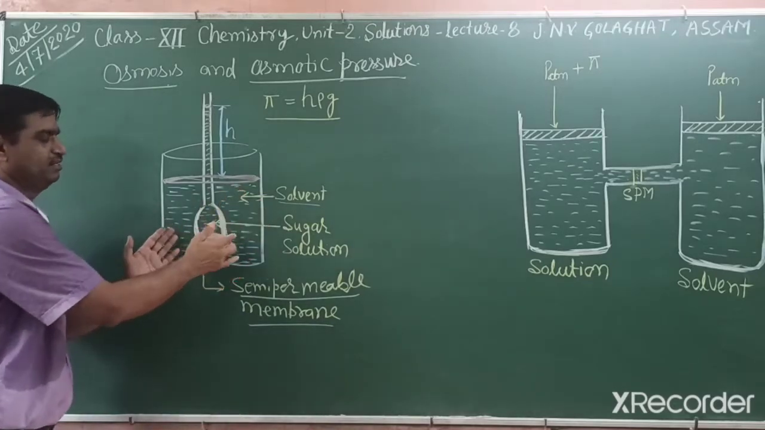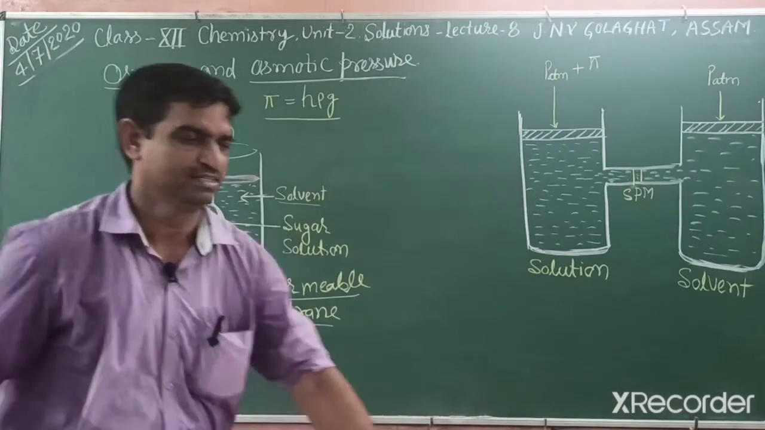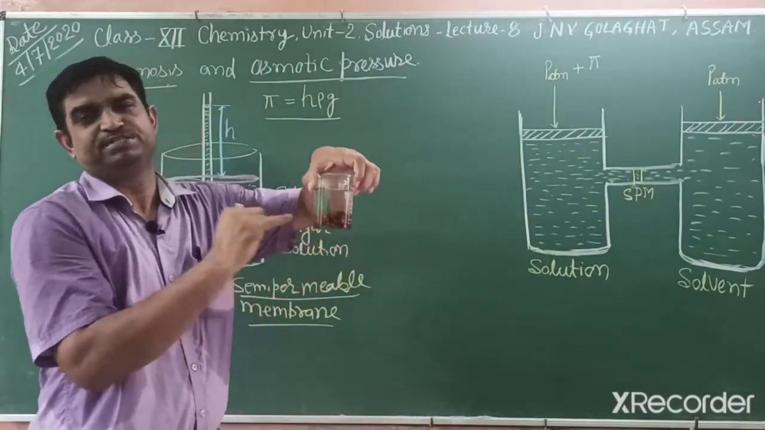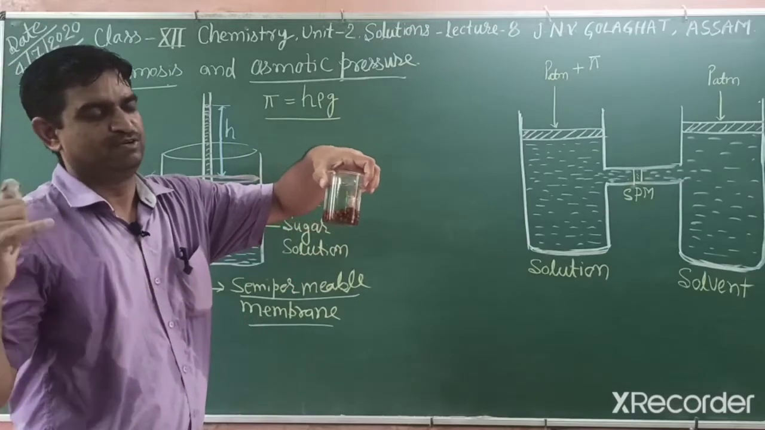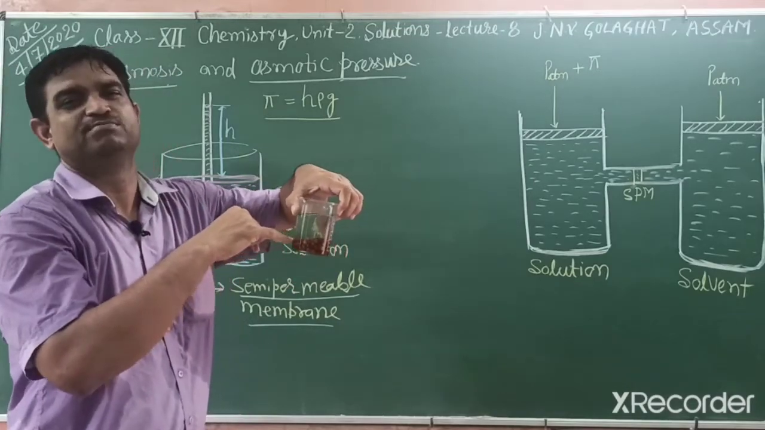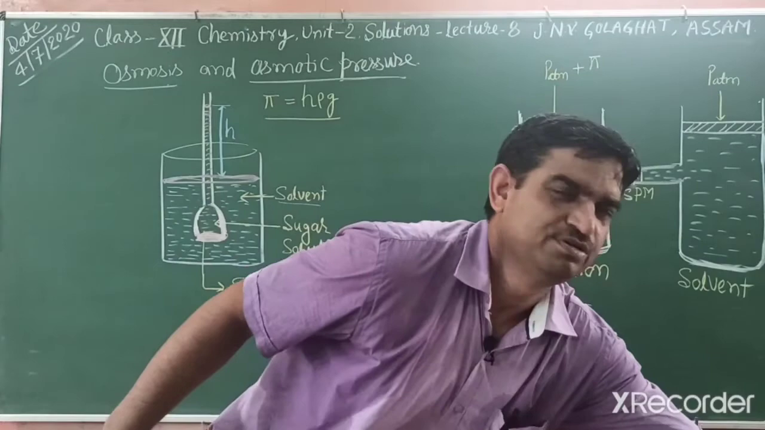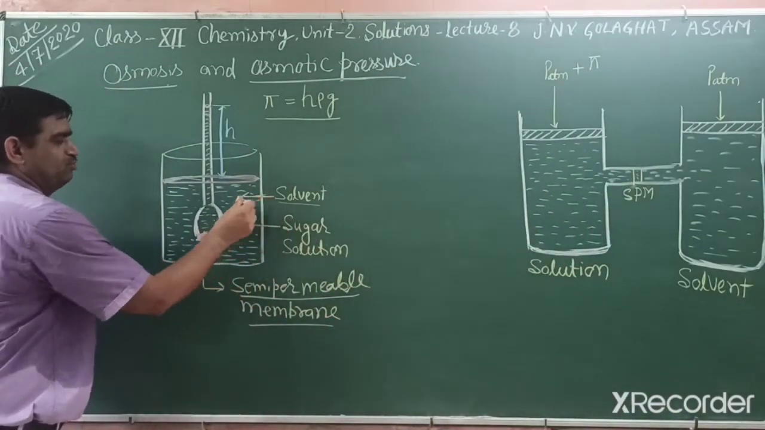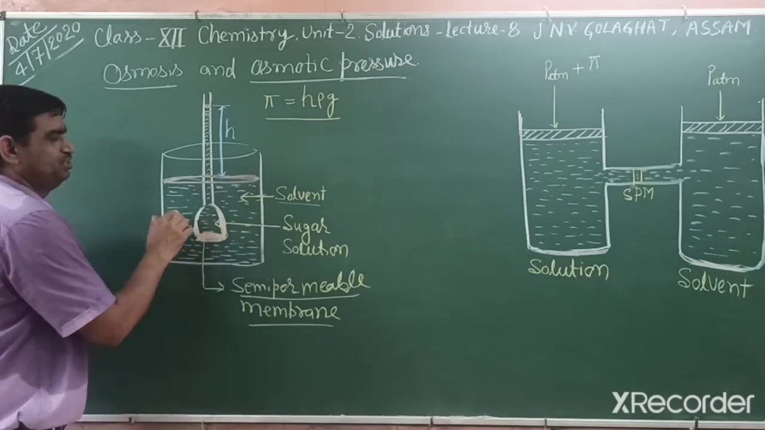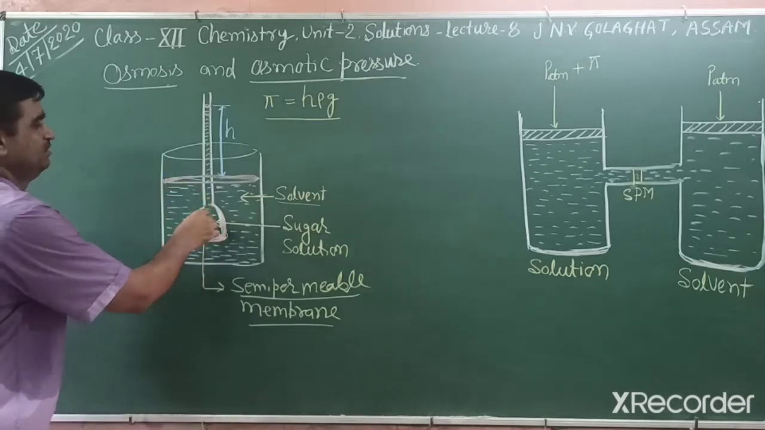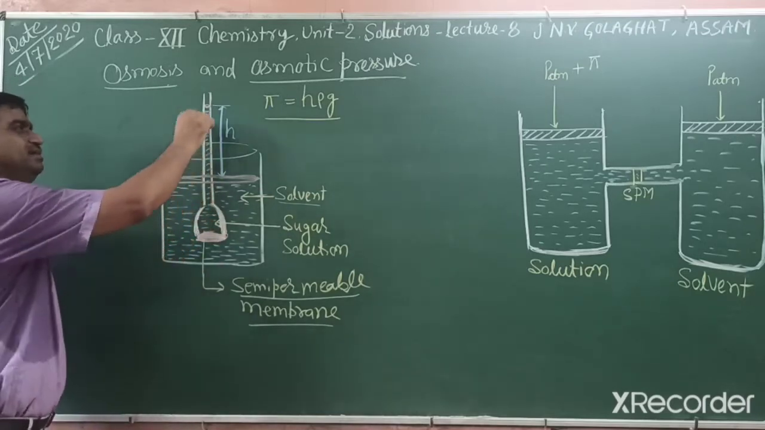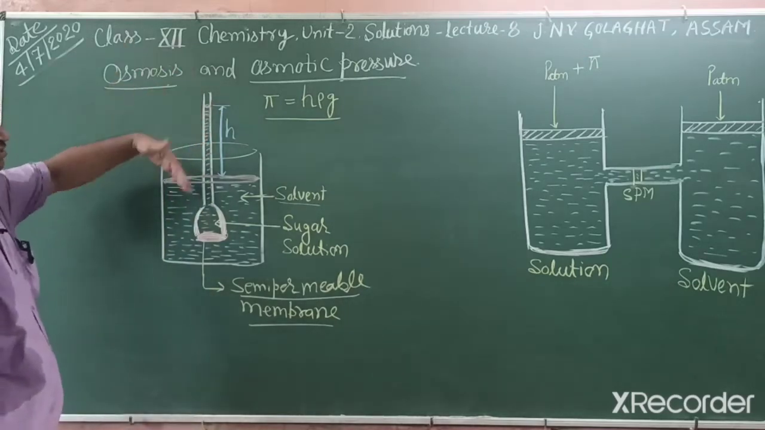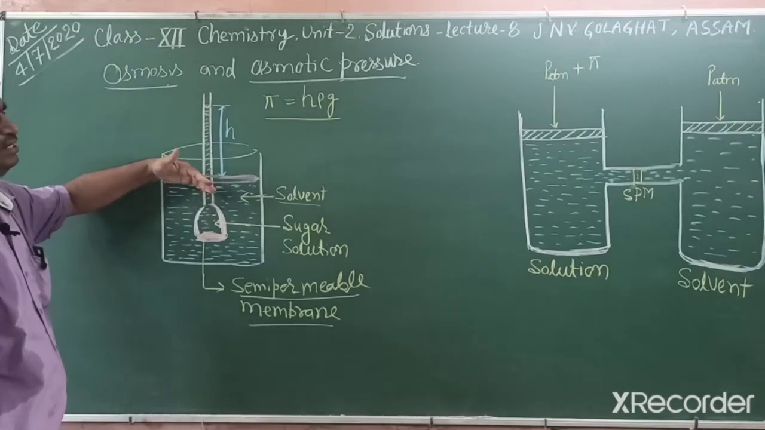So due to the automatic movement of solvent particles through the semi-permeable membrane, like in the gram, the outer surface acts as a semi-permeable membrane, and water moves inside the gram without any external factor. So there is movement of solvent particles through this membrane. Due to this, what happens? This height increases, up to that point. But on the upper side there is also atmospheric pressure.